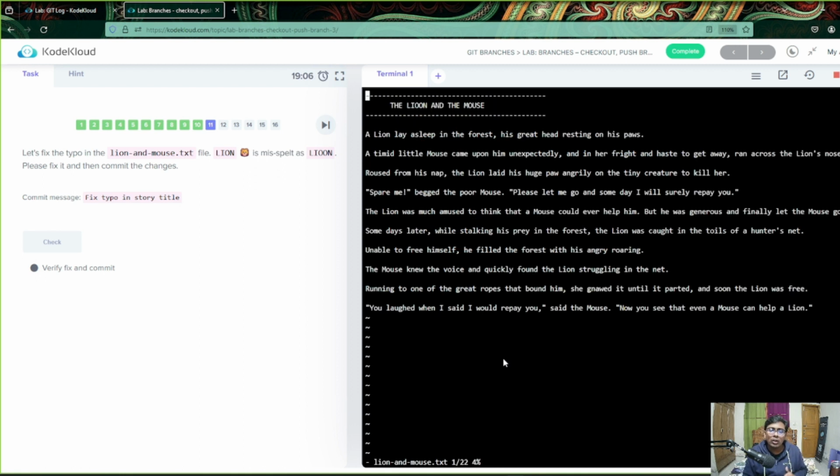Okay, now this is something interesting. If you are new, first of all you just need to press I to get into the insert editing mode, and then we have come here, and we had lion misspelled here. Okay, now we have to press escape.